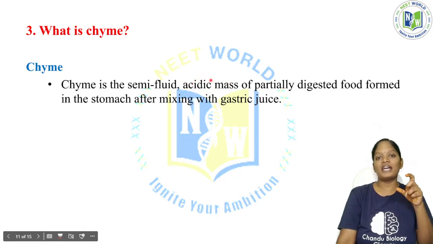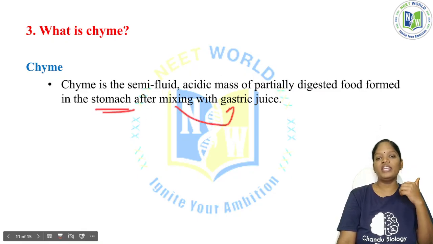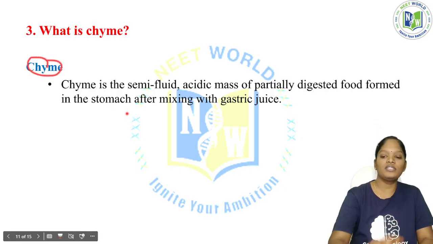Because the stomach has hydrochloric acid. Now this chyme is an acidic mass. It is not completely digested food, it is partially digested food, formed in the stomach after mixing with the gastric juice. This state is called chyme. So this is the important thing.